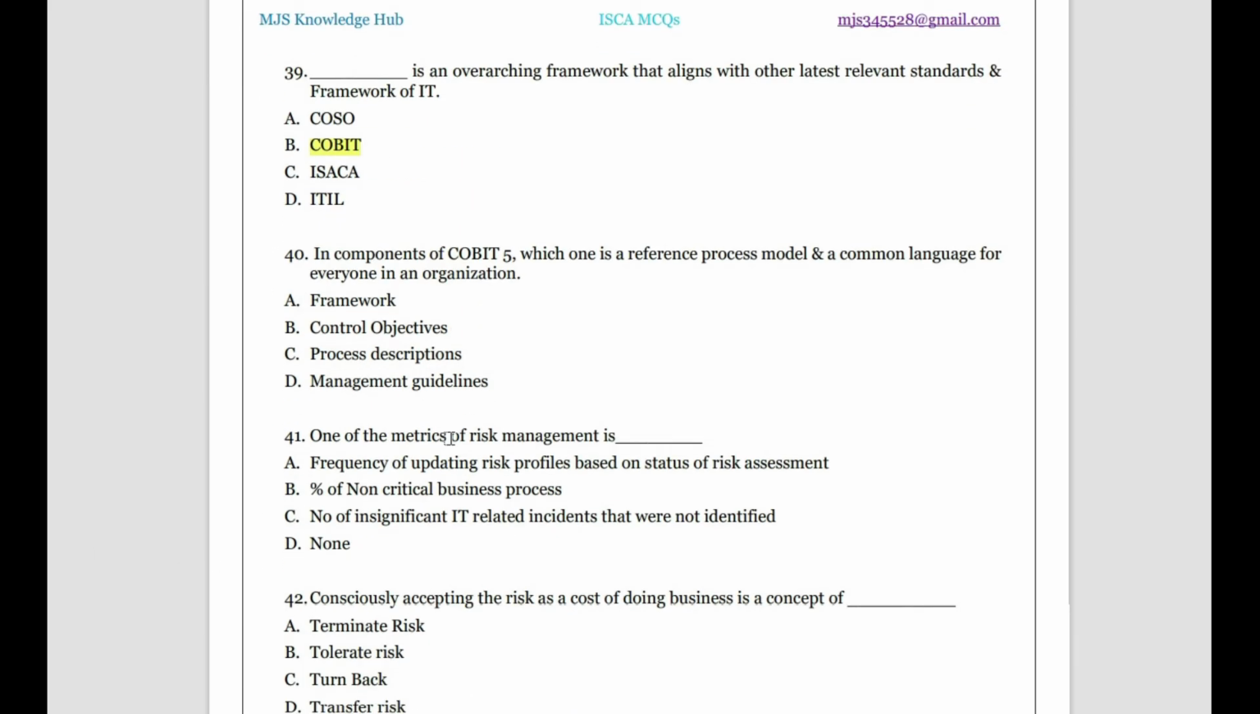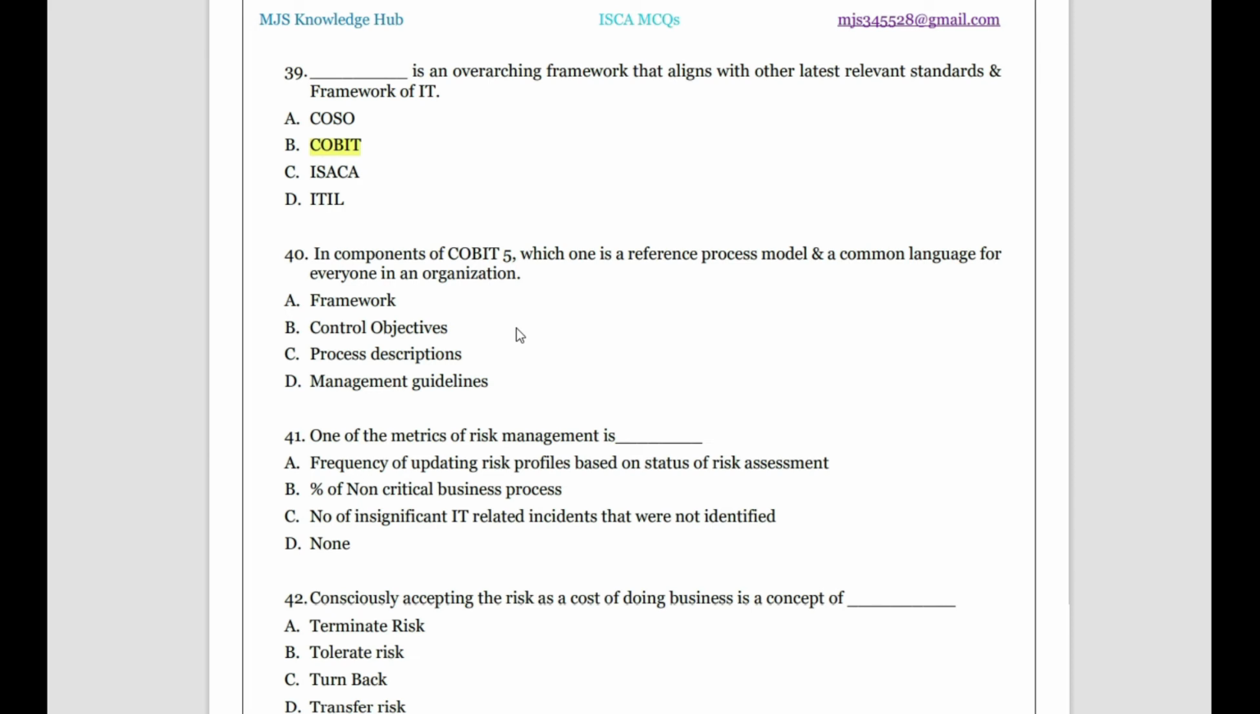Okay, in the components of COBIT 5, which one is a reference process model and a common language for everyone in the organization? So in COBIT 5 there is a reference process model. We'll refer to something always, we'll take it as a base for creating our own policy, and it has a common language. What is that thing? It's a framework. So framework is structure.